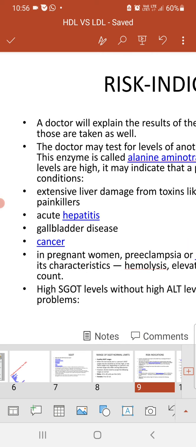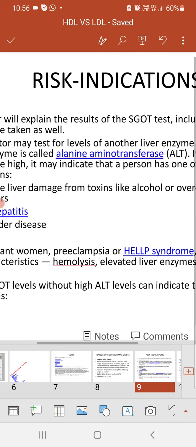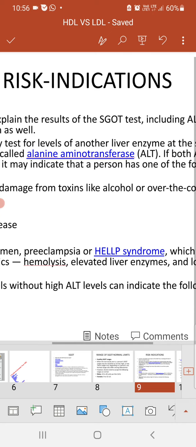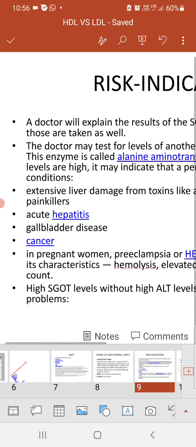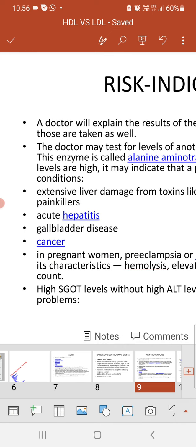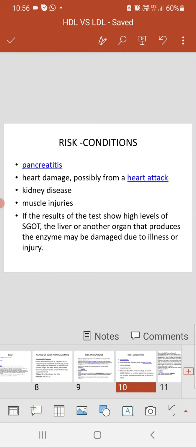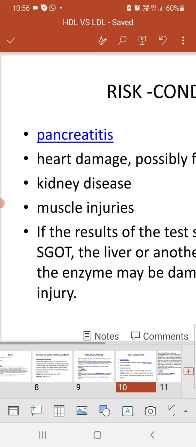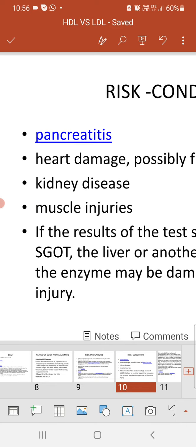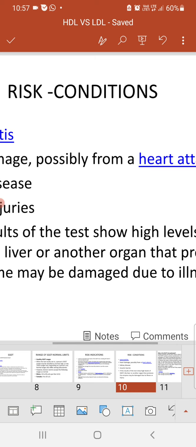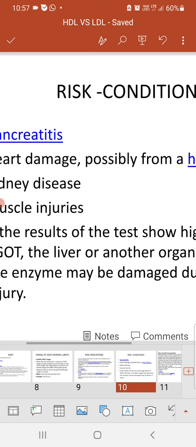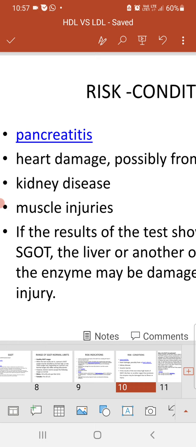So high SGOT levels without high ALT levels can indicate the following problems. So the risk conditions are pancreatitis, heart damage, possibly from a heart attack, kidney disease, and muscle injuries.